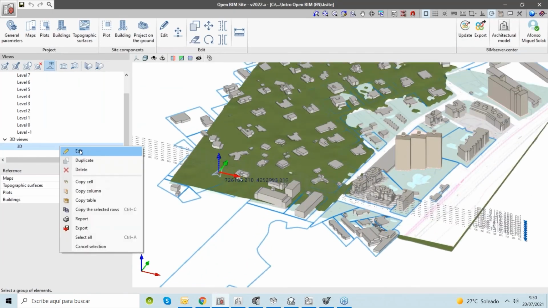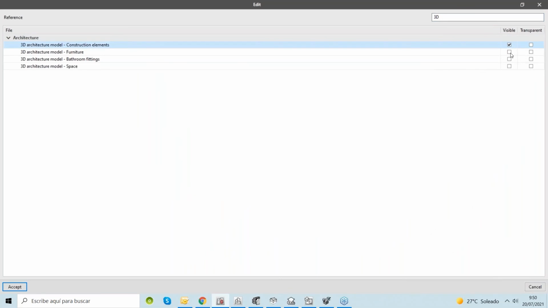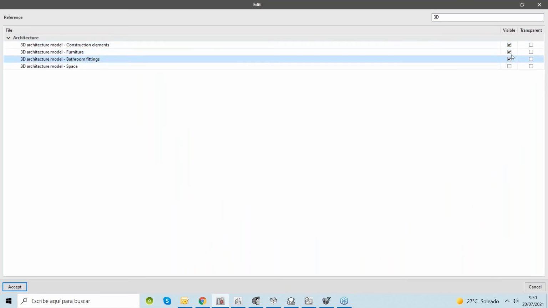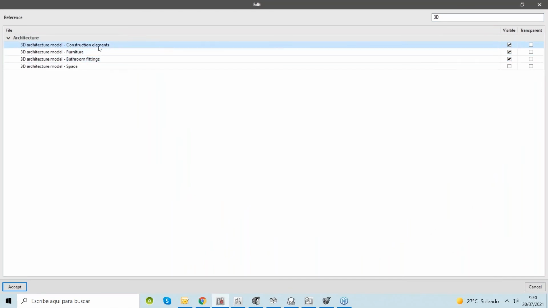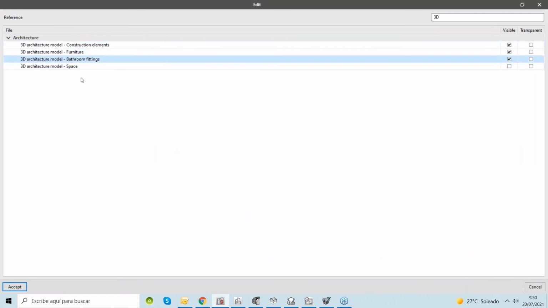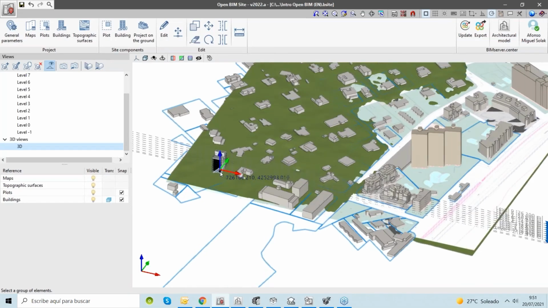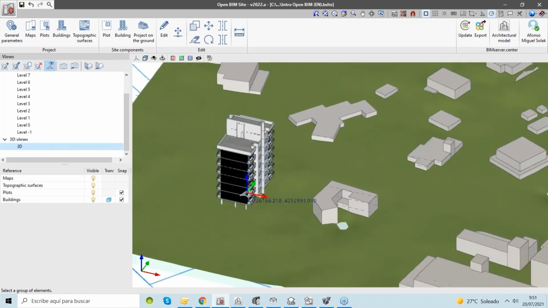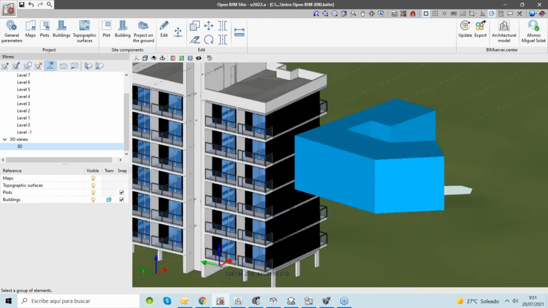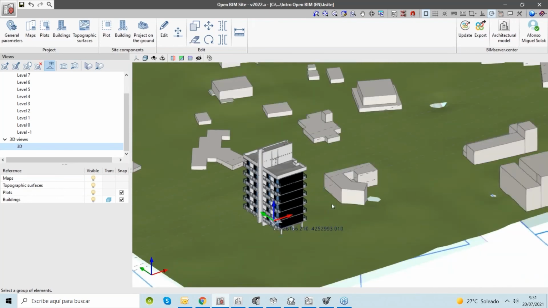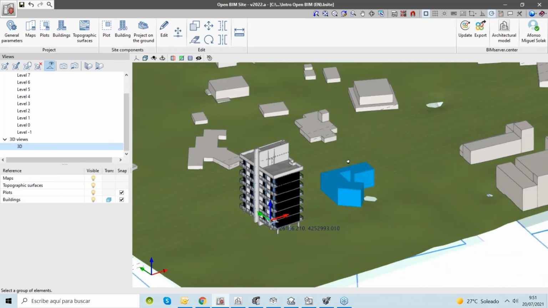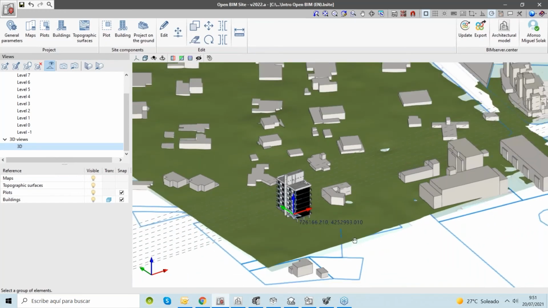And if we edit the visibility of these IFC layers, for example, enabling the construction elements, the furniture, the bathroom fittings, I can also see that the architectural model was integrated here in the site that I created. Okay, so it's a reverse situation. I'm adding the architectural model in my site, and David added the site in his building. Okay, so we can work with that.